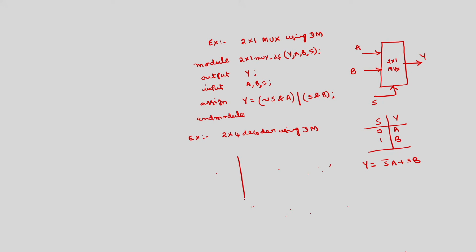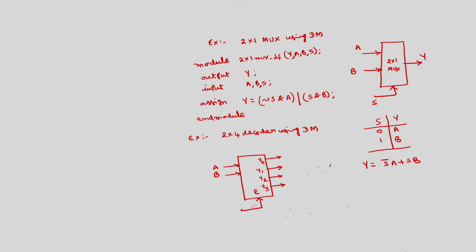If I take the positive logic, this 2x4 decoder will have two inputs A and B, one more input called the enable signal, and 4 outputs y0, y1, y2, y3.